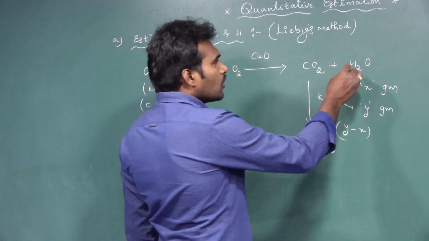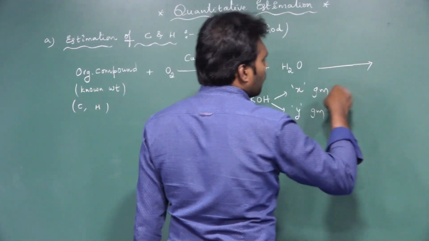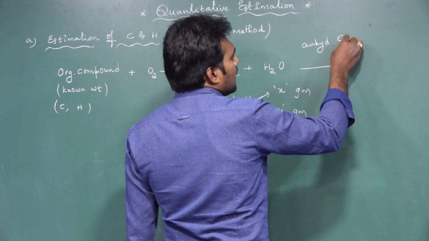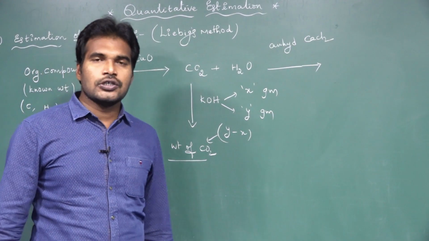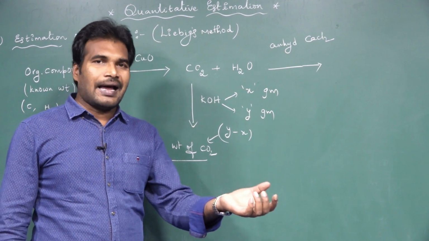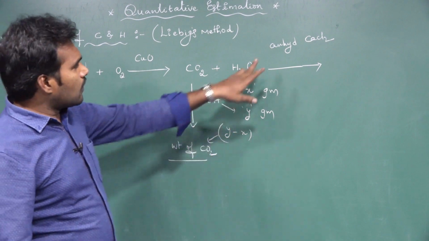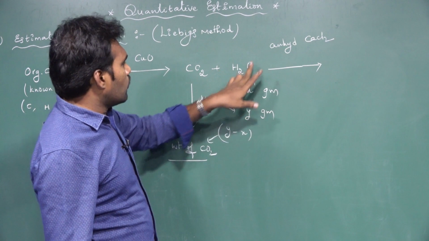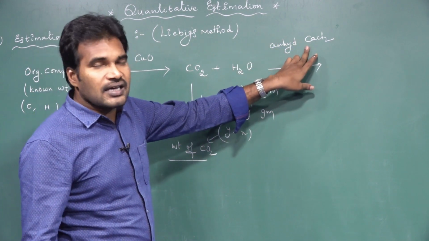Similarly, when you send this mixture into anhydrous CaCl2, calcium chloride has high hydrating power, so it's always trying to get the water. When you have taken anhydrous CaCl2, almost all the H2O vapor that was produced will be absorbed by the CaCl2.